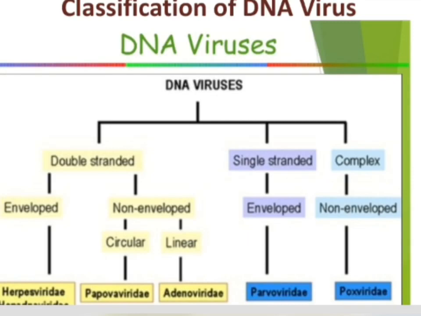Then this is a diagrammatic representation for classifying DNA viruses. DNA viruses are mainly classified into double-stranded DNA viruses, single-stranded DNA viruses, and complex DNA viruses.